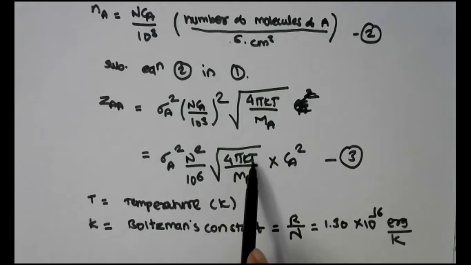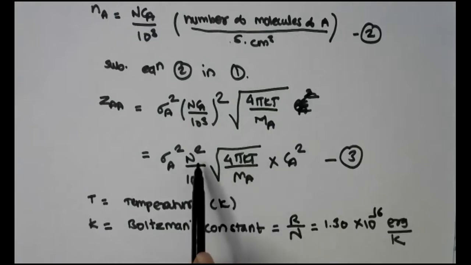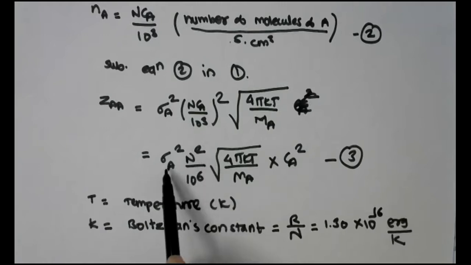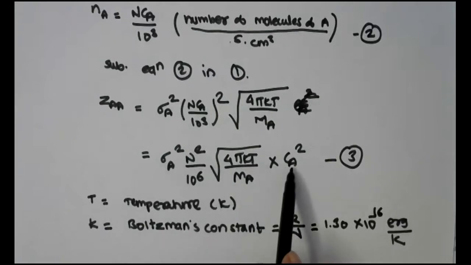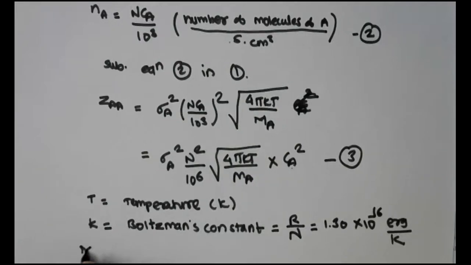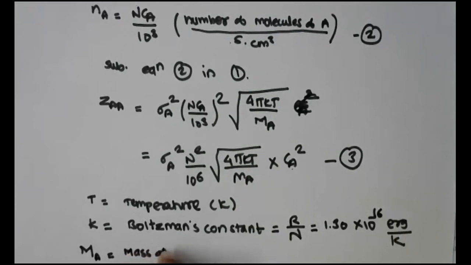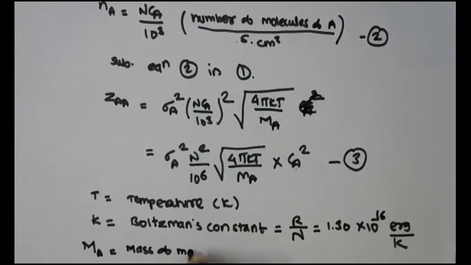T is the temperature. N is Avogadro's number. Sigma A is the diameter of molecule A. Ca square is the concentration of A. One more variable is to be defined yet, and that is capital M. In place of M, I will write it as Ma. This Ma means mass of molecule A.